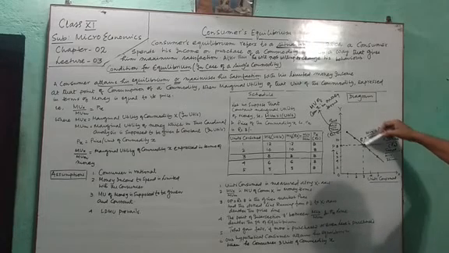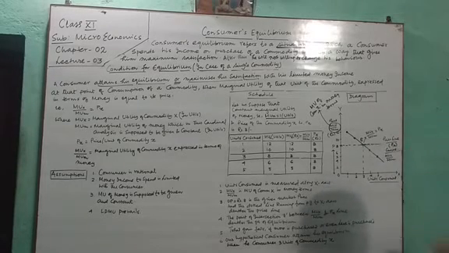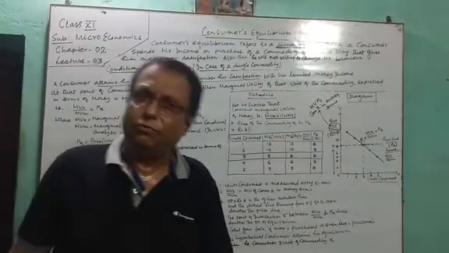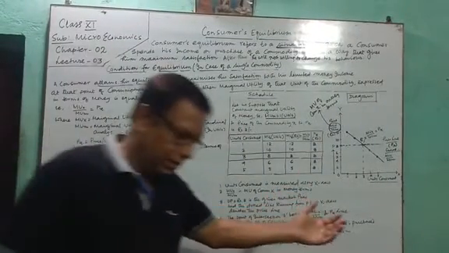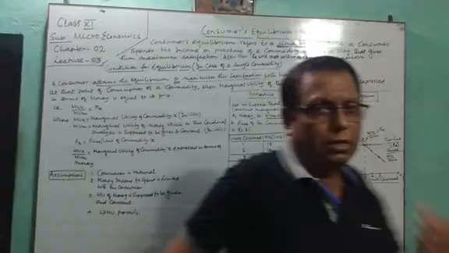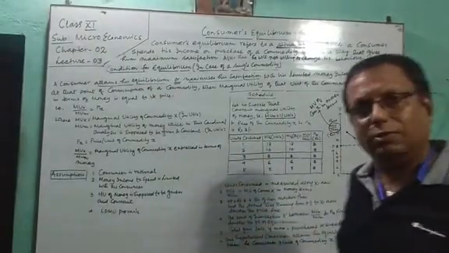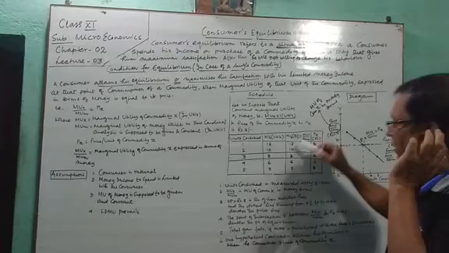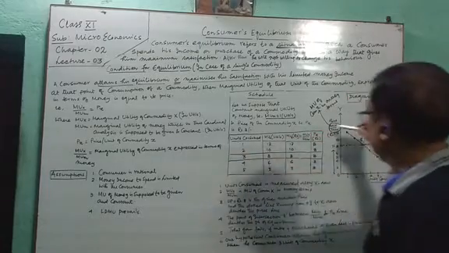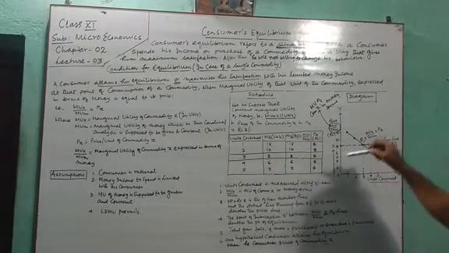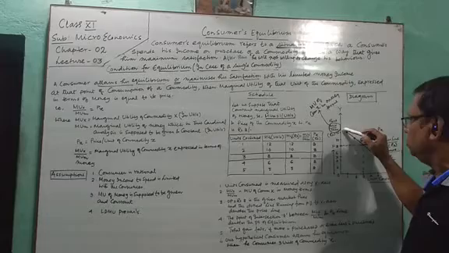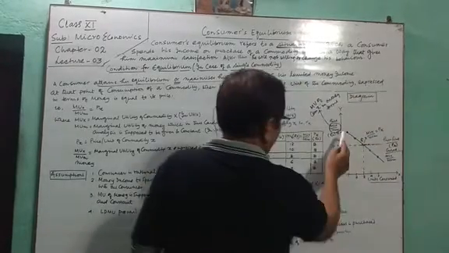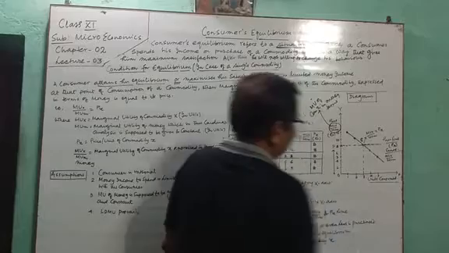We have joined all these points. We are finding a downward sloping curve. It is actually the marginal utility curve. While I was discussing the LDMU, I told you that the marginal utility curve will be a downward sloping curve. And since that curve is divided by the constant denominator, marginal utility in terms of money will also have the shape of a downward sloping curve. This is the MUX by MUM curve.